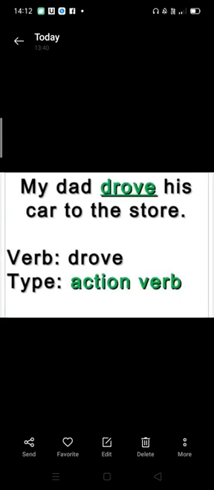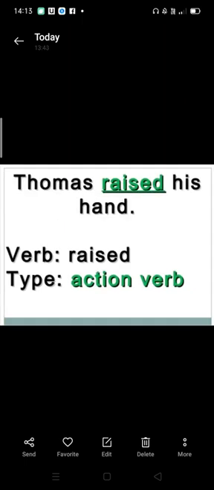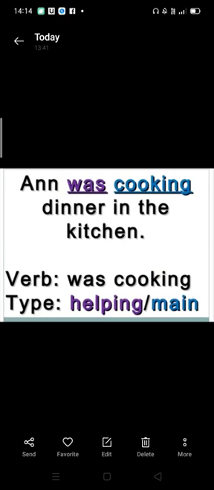My dad drove his car to the store. Verb is drove and type is action verb. We can see that here the dad is doing an action, he is driving the car. So it is an action verb. Thomas raised his hand. Here the verb is raised and it is an action verb, as Thomas is raising his hand. Anne was cooking dinner in the kitchen. Here the verb is was cooking, where was is the helping verb and cooking is the main verb.